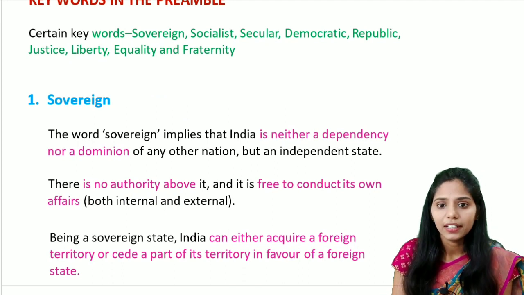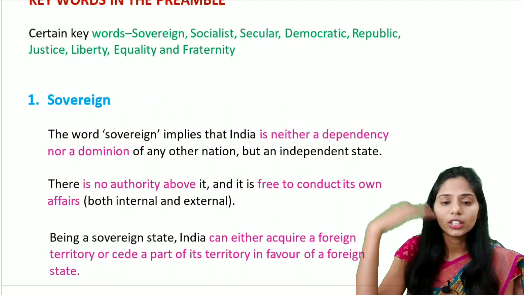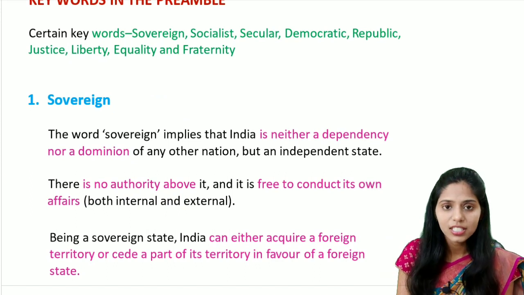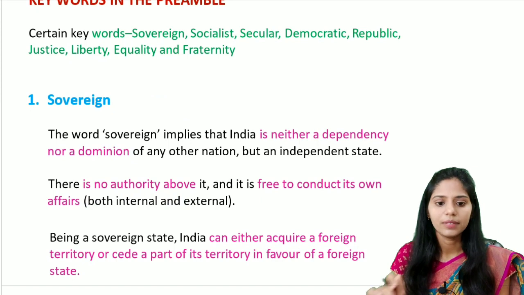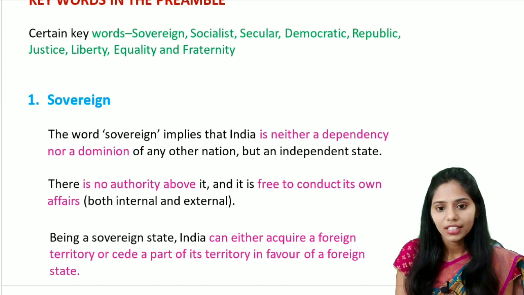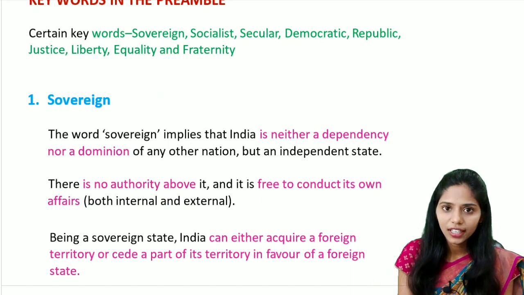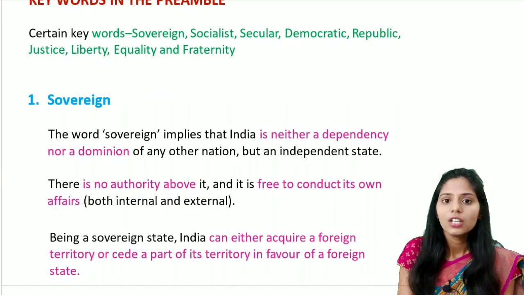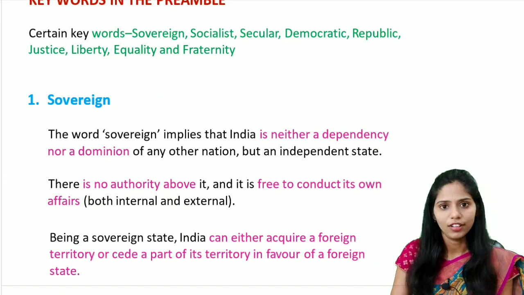We are independent, okay? So there is no authority above us and we are free to conduct our business either internally or externally. So being a sovereign state, we can acquire foreign land and we can cede part of our land to a foreign country. So this is the simple meaning of sovereign.